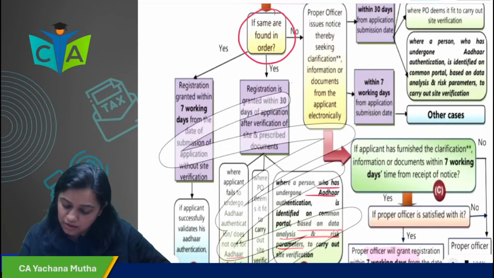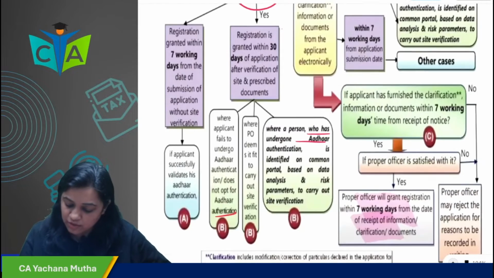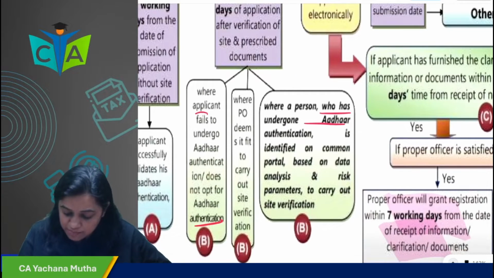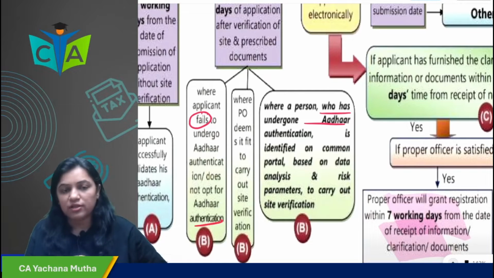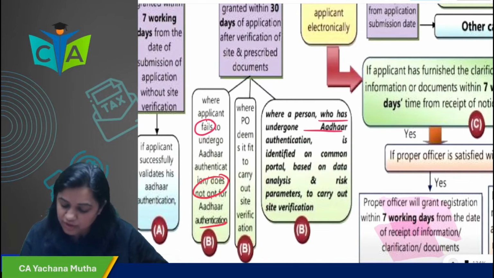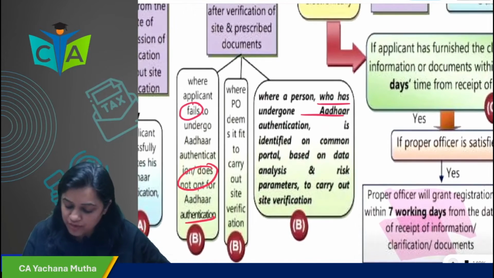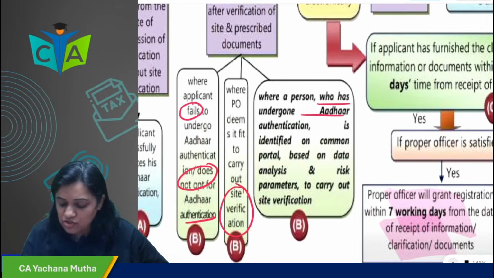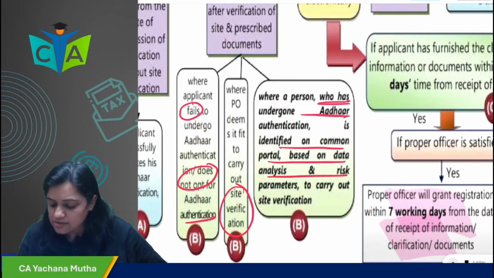However, if any of these three scenarios are there, that means the applicant fails to undergo Aadhaar authentication, or does not opt for Aadhaar authentication, or the officer feels it necessary to carry out site verification, or a person who has undergone Aadhaar authentication is identified on the common portal based on data analysis and risk parameters to carry out physical site verification.